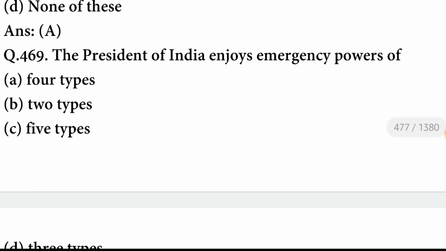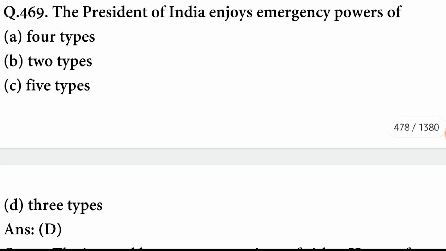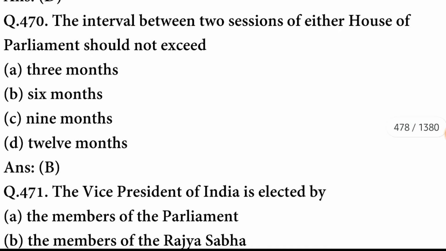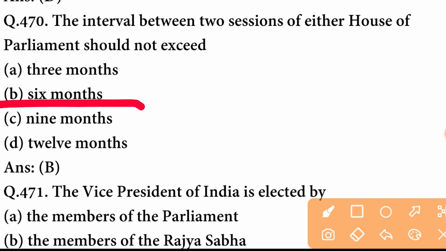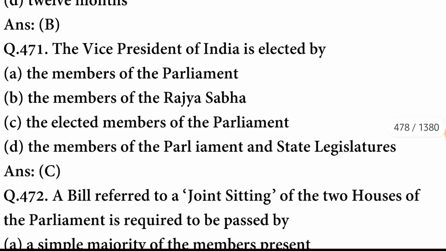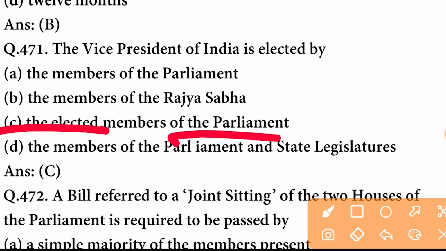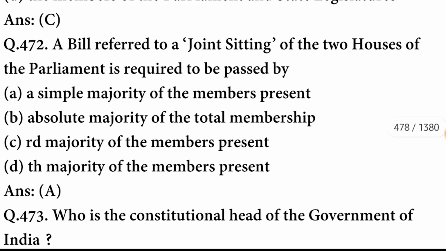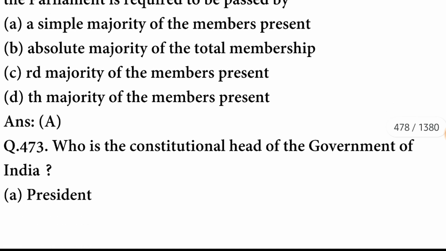The President of India enjoys emergency powers of three types. The option is correct. The interval between two sessions of either house of parliament should not exceed 6 months. B option is correct. The Vice President of India is elected by the elected members of the parliament. C option is correct. A bill referred to a joint sitting of two houses of the parliament is required to be passed by a simple majority of the members present.